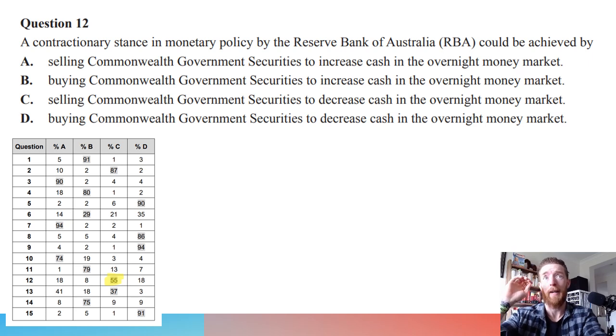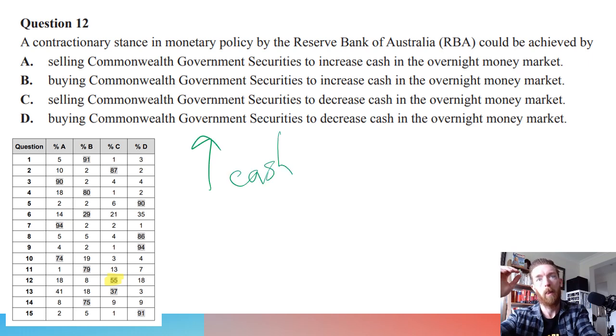So when the RBA buys government securities, it puts money into the money supply, and when they sell them, it takes money out of the money supply. So in this case, a contractionary stance means they want to increase the cash rate. So if we go back to having a pen, they want to increase the cash rate, and so that means they want to decrease the money supply.